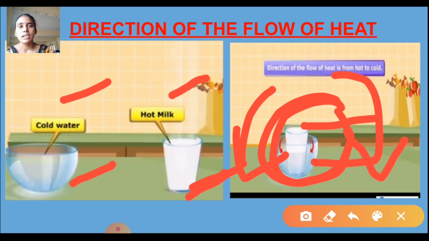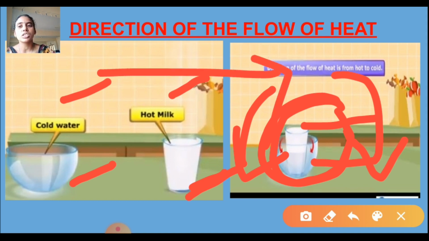Before, the water is cool and the milk is hot. Now what happens? The flow of heat. What is the direction here? The milk gets cool, the water gets warm. Both the milk and water will come to the same temperature. So the direction of the flow of heat is from hot to cold. Hot to cold. So this is about the direction of the flow of heat.